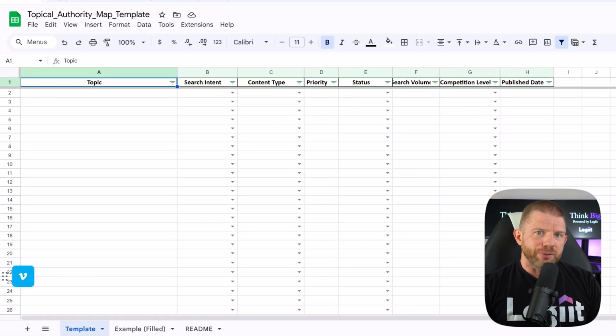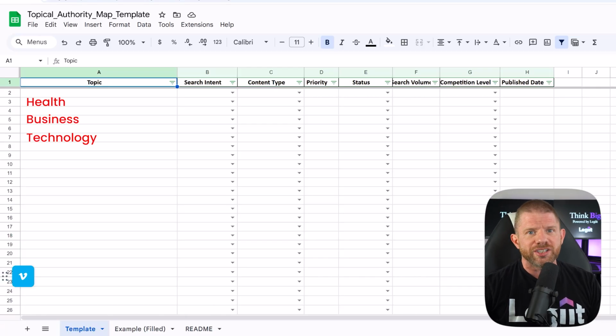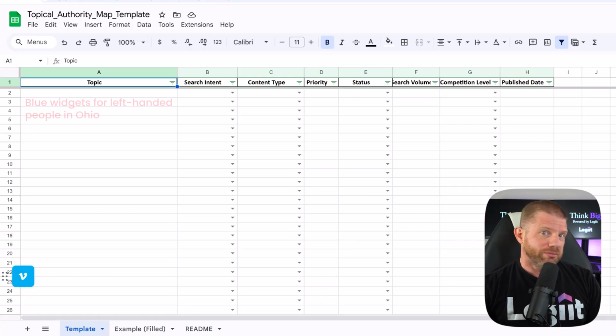Okay, the first step is going to be picking your core topic. This is what your entire site or section of your site will be about. And the fact is, most people pick wrong. They pick something too broad like health or business or technology. That's not a topic you can own. That's an entire industry. Or they'll pick something too narrow like blue widgets for left-handed people in Ohio or something stupid like that. That's not a topic worth owning because there's no audience.